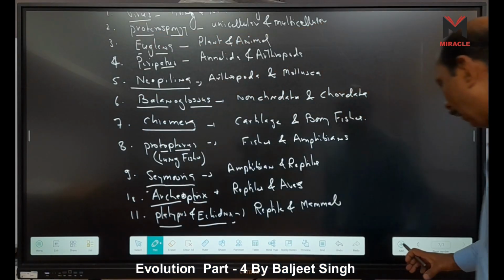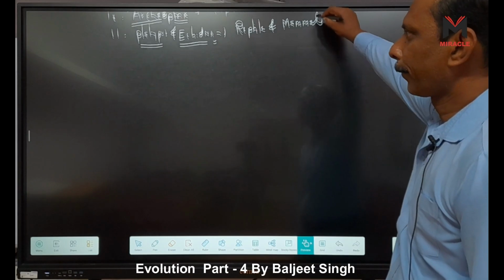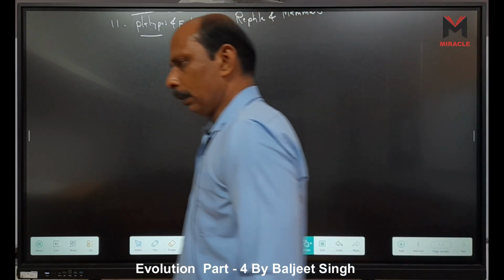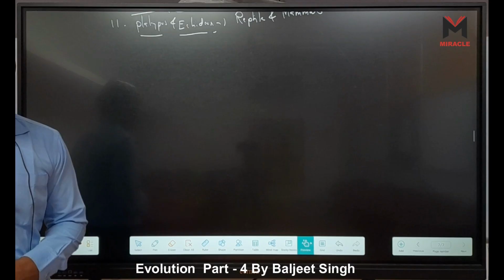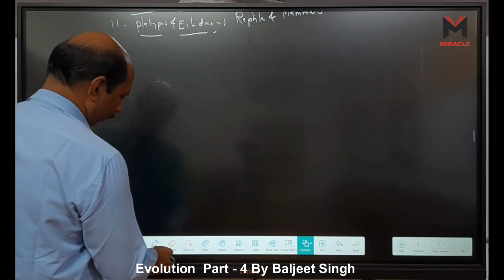After connecting links, another thing is here. We can say vestigial organs. So the next evidence is vestigial organs.